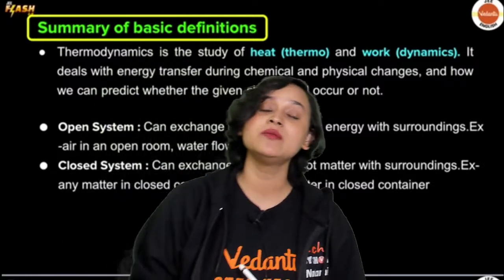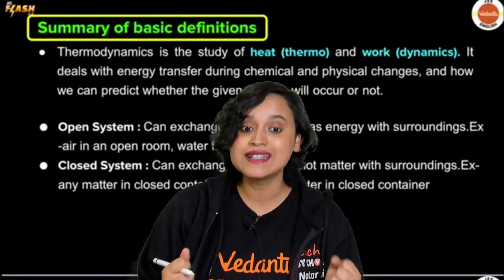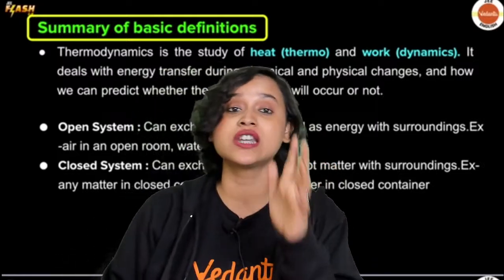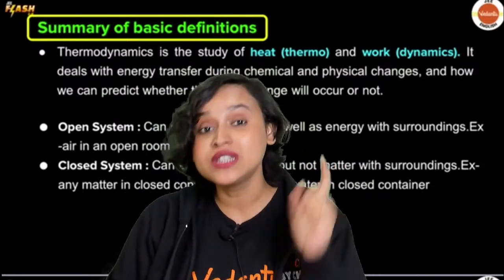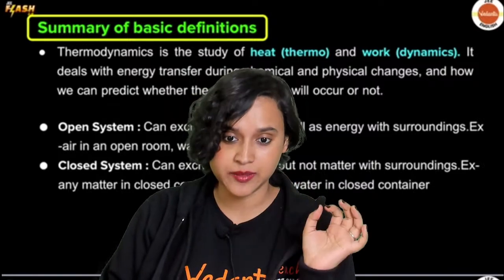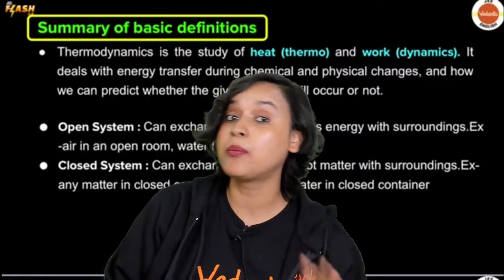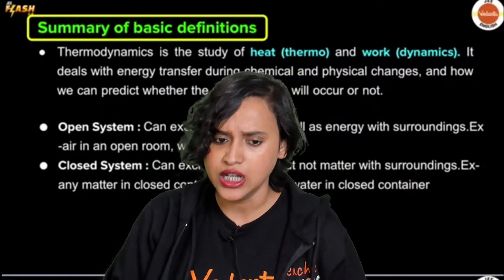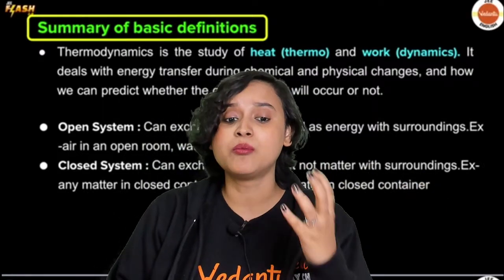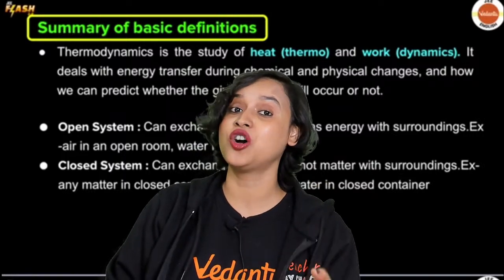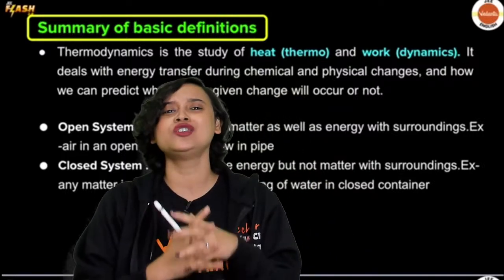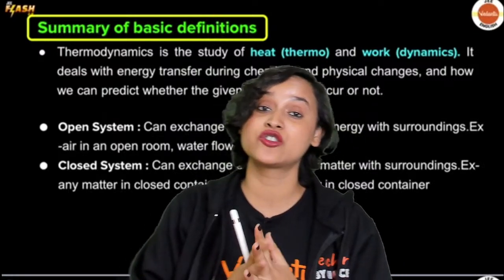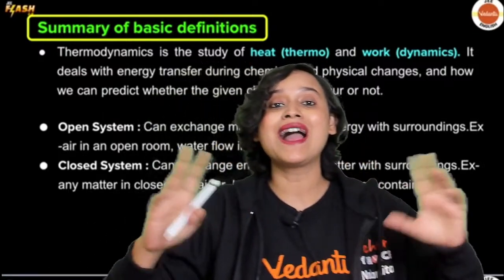So what thermodynamics cannot do is that it cannot tell you the speed of the reaction, which is why we study another chapter called chemical kinetics, right? It cannot tell you the path of the reaction. What path has the reaction taken? It cannot tell you. It is not applicable for microscopic environment at all, and all the laws that we study in thermodynamics are related to macroscopic.